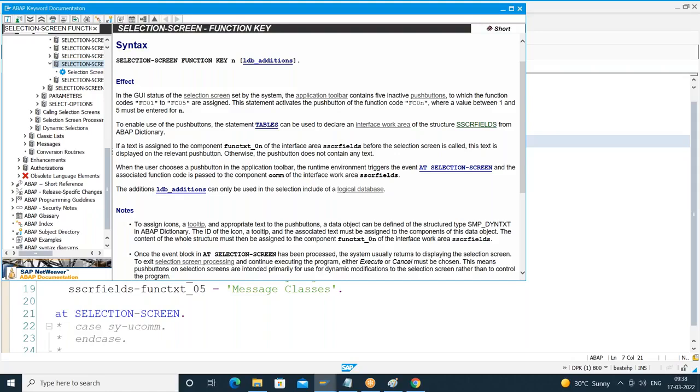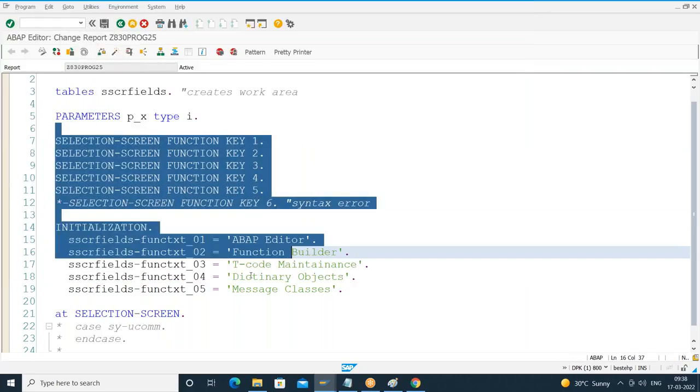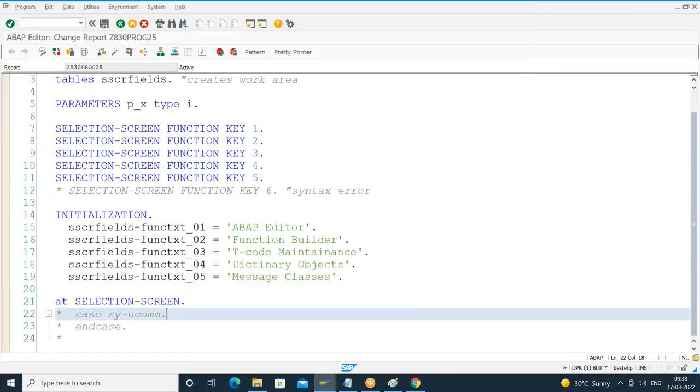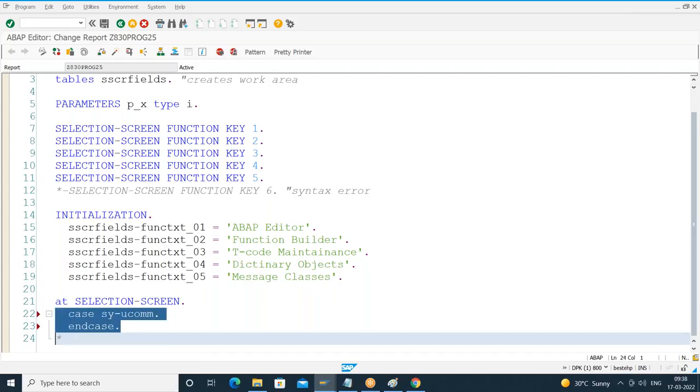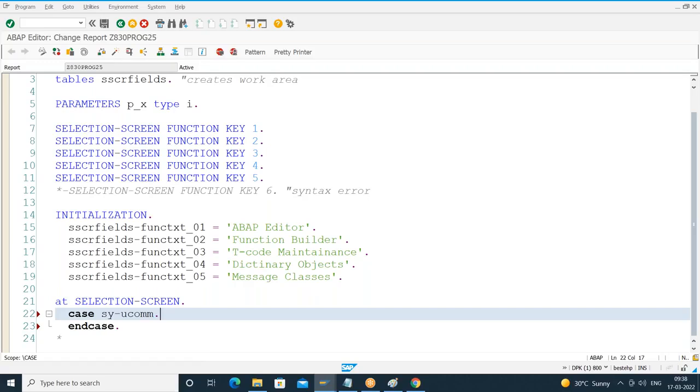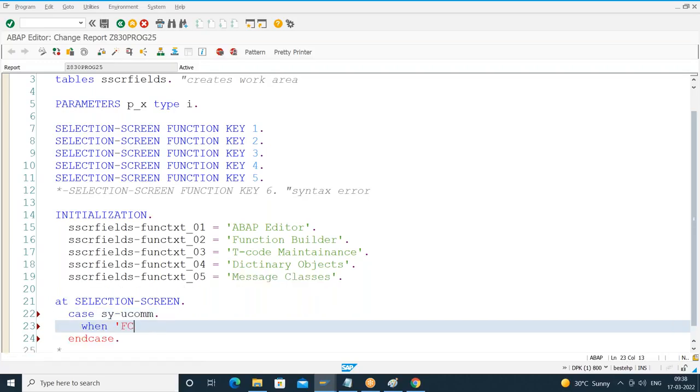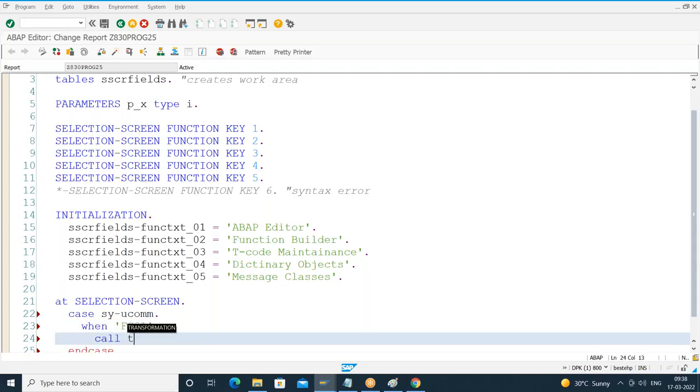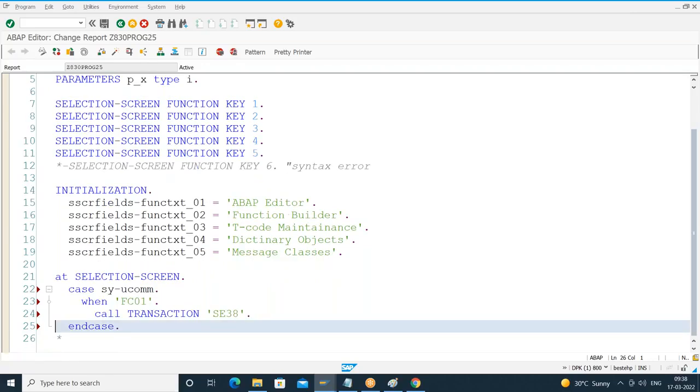So by reading the documentation, I understood what the default function codes are: FC01 to FC05. Understood? So now I came to know the function codes are FC01 to FC05. So here I'll say when FC01, you do whatever task you want. So I'll call transaction SC38. I can call the T-codes like this by using call transaction.